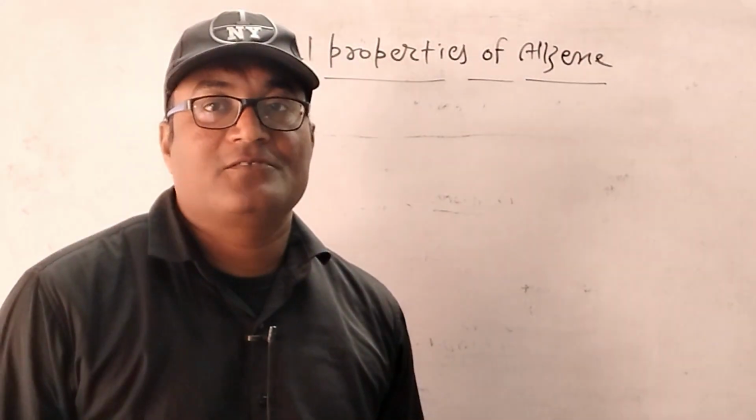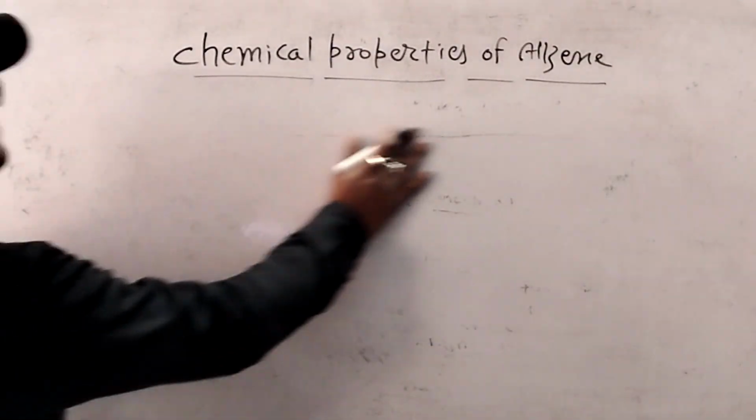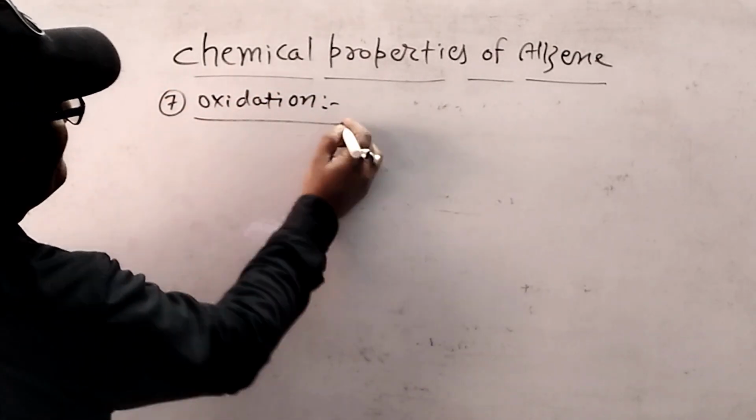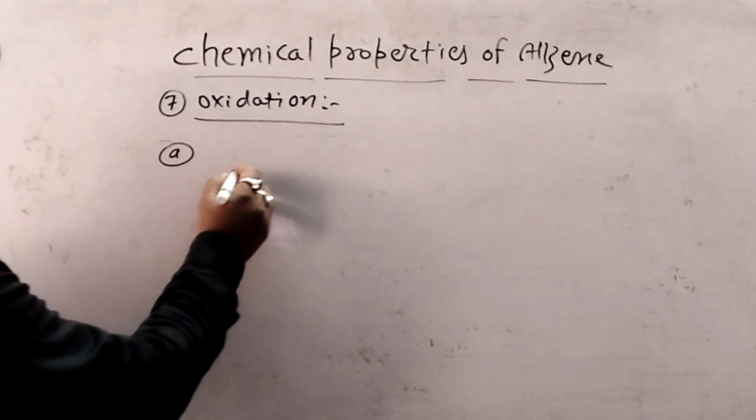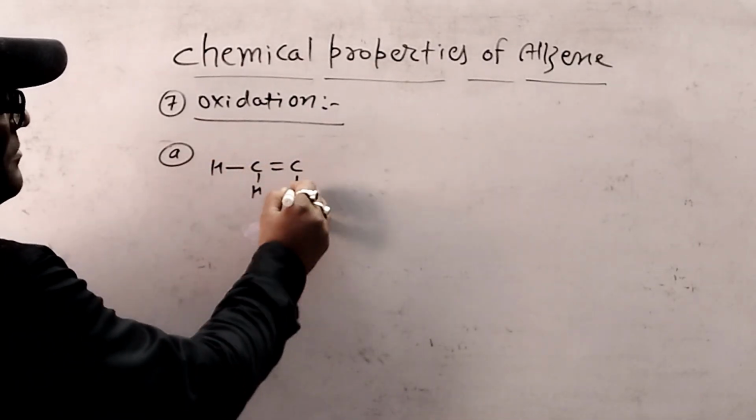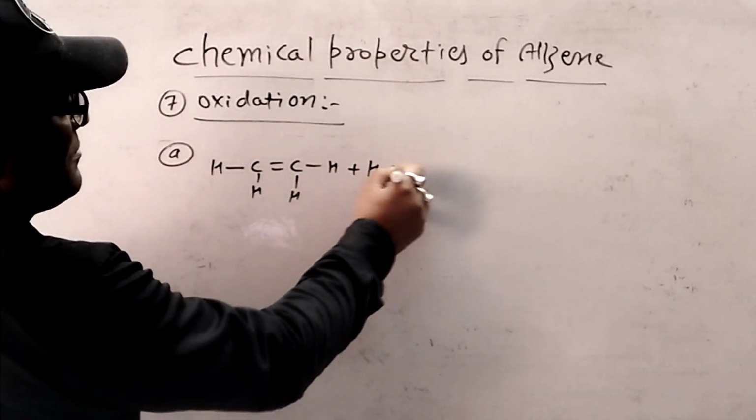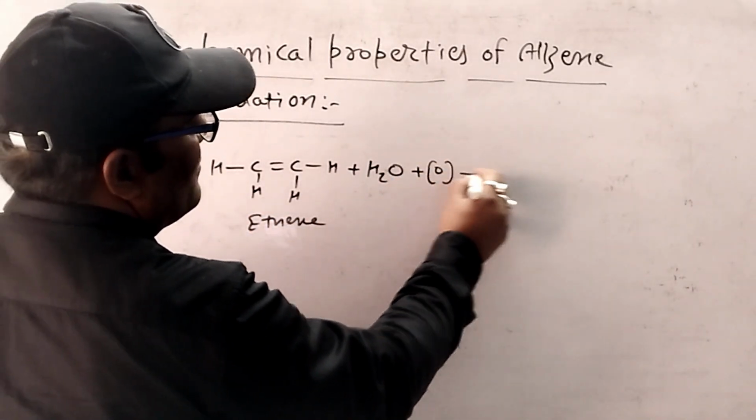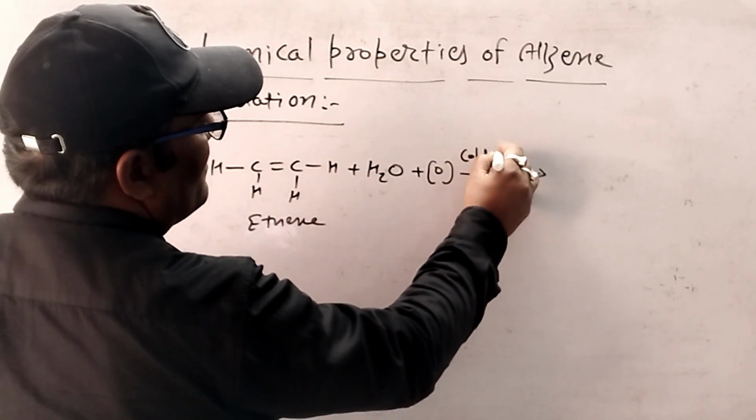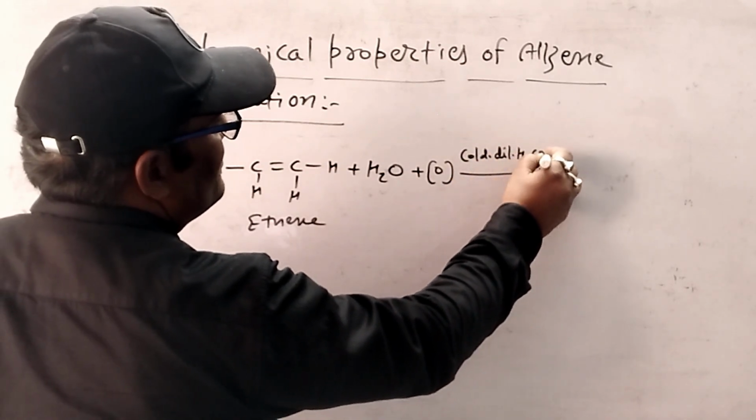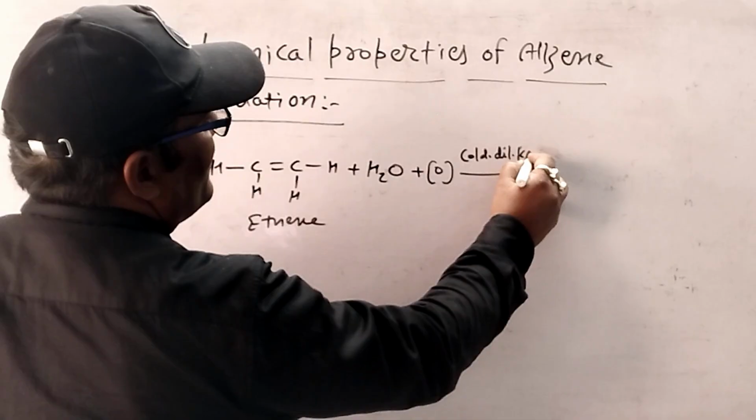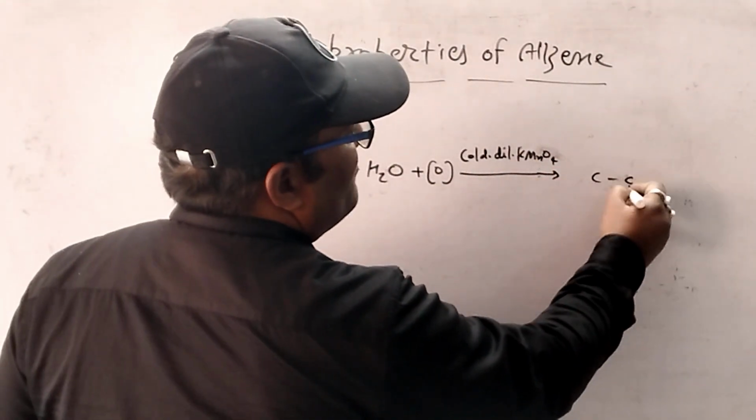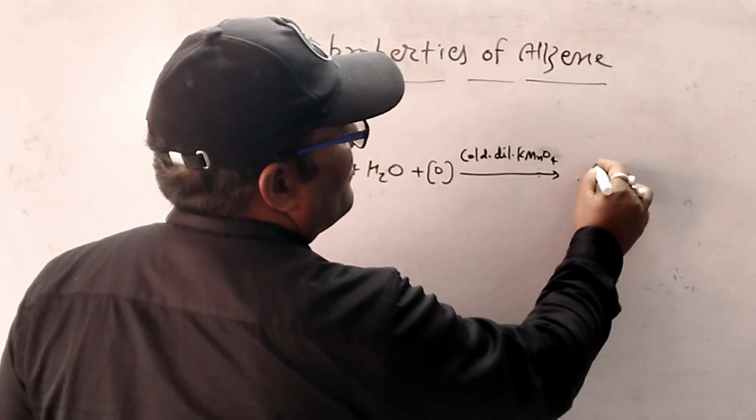Now once again we will discuss addition of water by oxidation. Ethene reacts with water. Here cold dilute KMnO4. Cold dilute KMnO4. After reaction, a compound is formed which is called glycol. Glycol compound is formed.